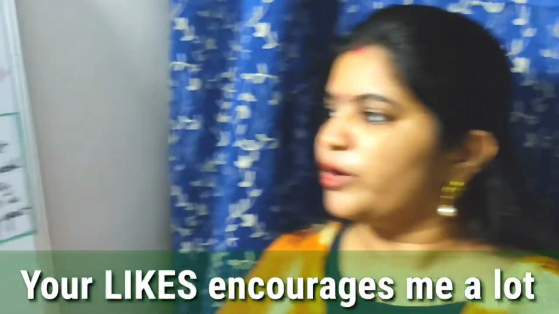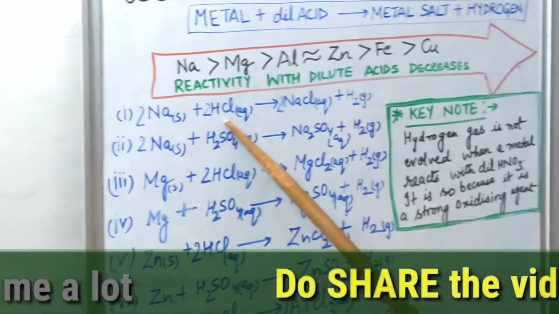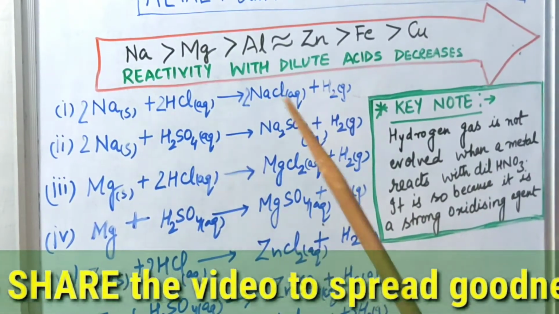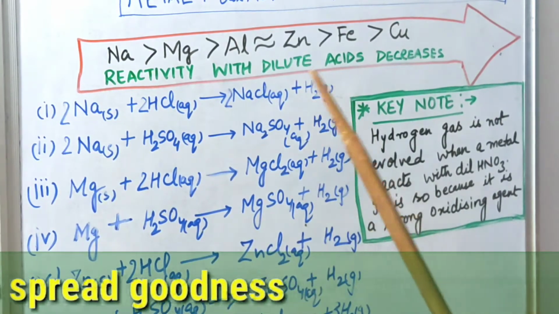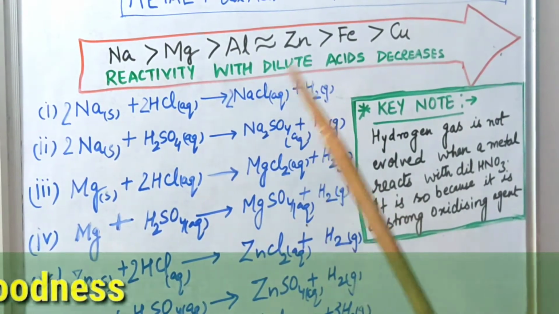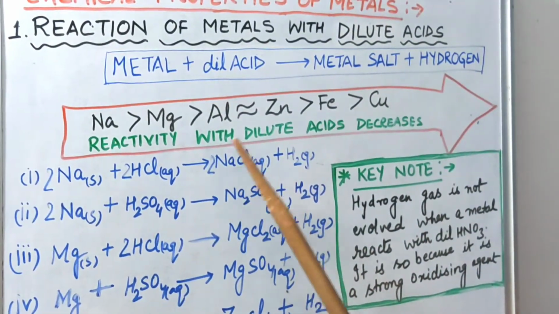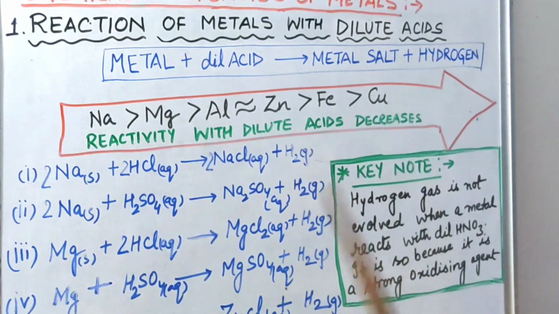So coming to the point now, the first reaction you could see here: sodium and dilute HCl, when they react they form sodium chloride and hydrogen is liberated. See here, NaCl is a salt. As I told you, metal salt will be formed. So here also this is a metal salt formed along with hydrogen gas liberation.